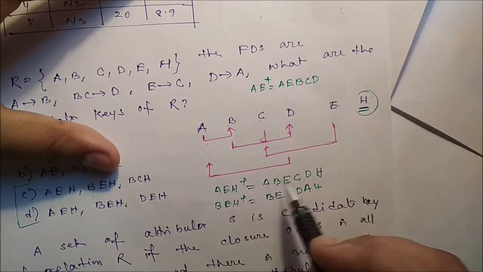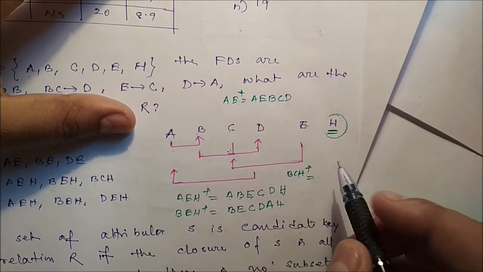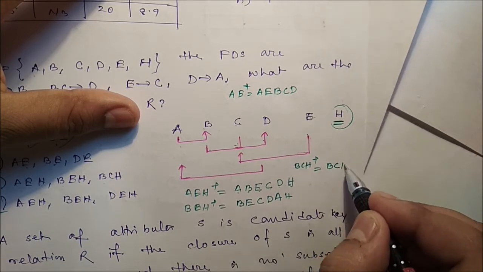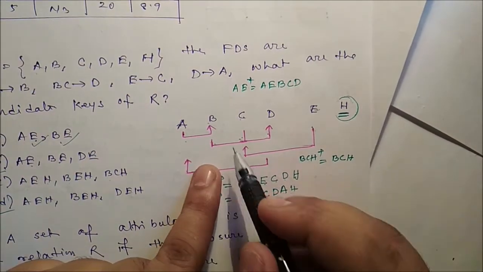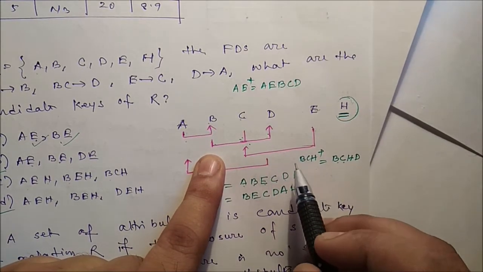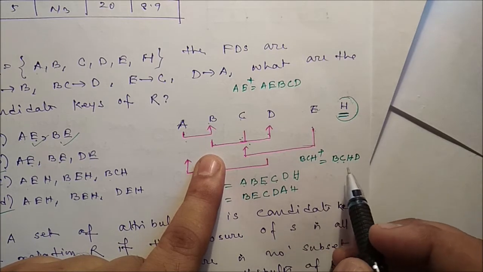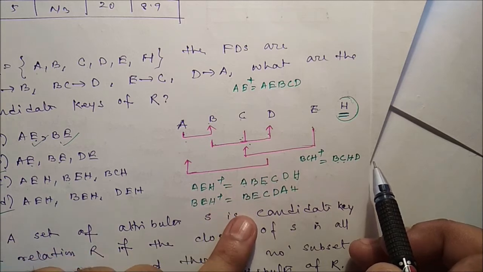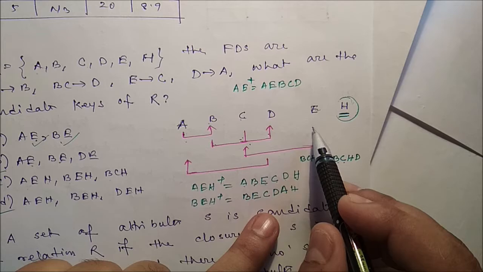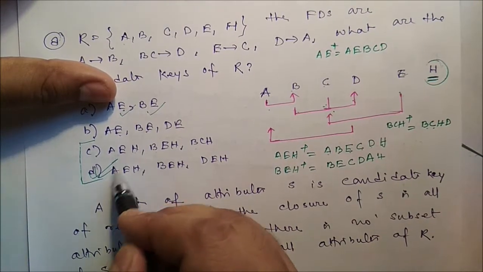Next, BCH. Now check whether BCH is possible or not. From B we can identify B, from C we can identify C, from H we can identify H. Now if we know BC, that means we can identify D. And if we know H, we identify H. But here E is not there. So E must be there, otherwise we cannot reach E. So definitely it should not be true. This is the answer.